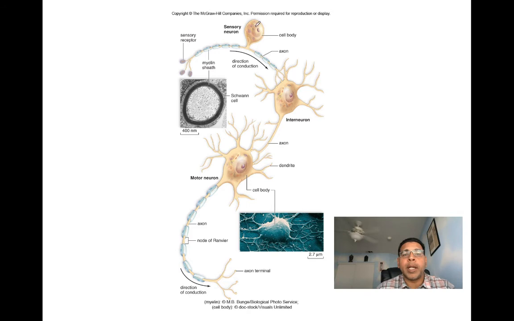And then last here we can see our sensory neuron, which is going to be responsible for sending impulses towards the CNS. So here we can see these impulses arrive onto the interneuron and onto its dendrite. And then the interneuron will process that information, and then it'll send out a response via its axon. And here we can see the next neuron, its dendrite, is going to be communicating with the axon of the interneuron. So this dendrite receives the signal from the interneuron. The cell body will process that information, and then here we can see its axon is going to help spread the nerve impulse.